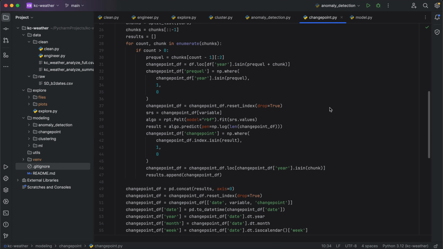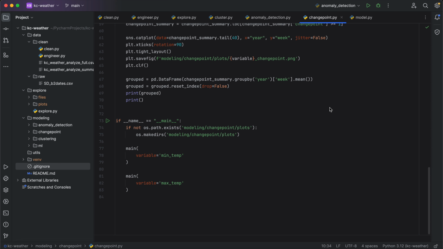One really interesting application, and this might be my favorite thing in this project, is change point detection. So this is different from anomaly detection. Anomaly detection is generally a lot more sensitive. Change point detection by nature is time aware. So this is one application that looks at a time series and tries to isolate when a systemic change has happened in that time series. And there are ways that you can tune the thresholds a little bit here.